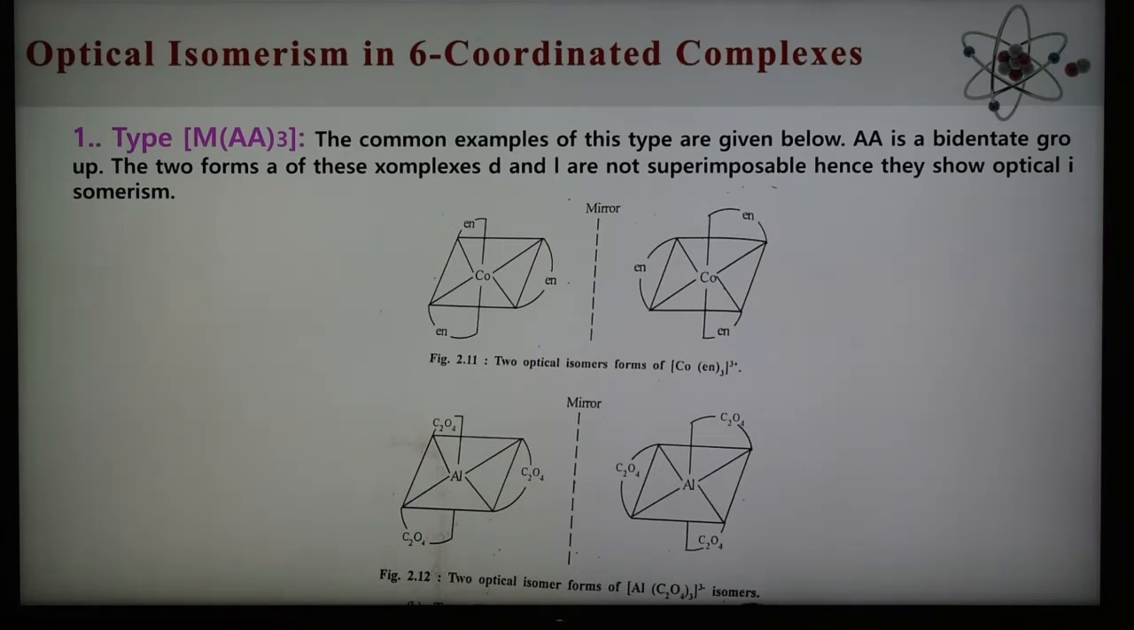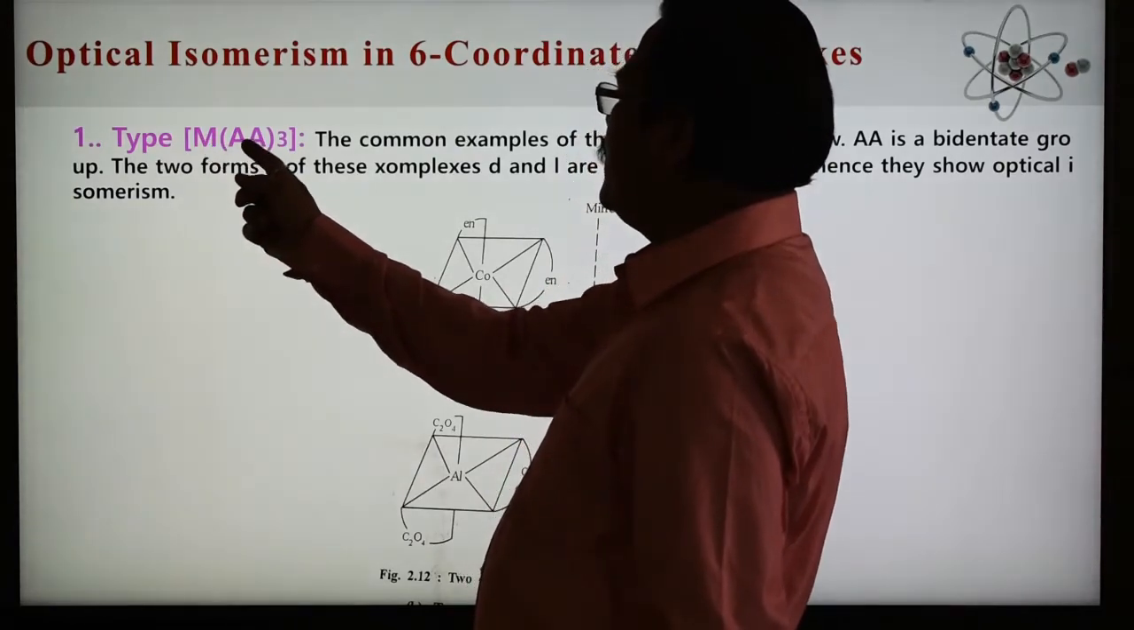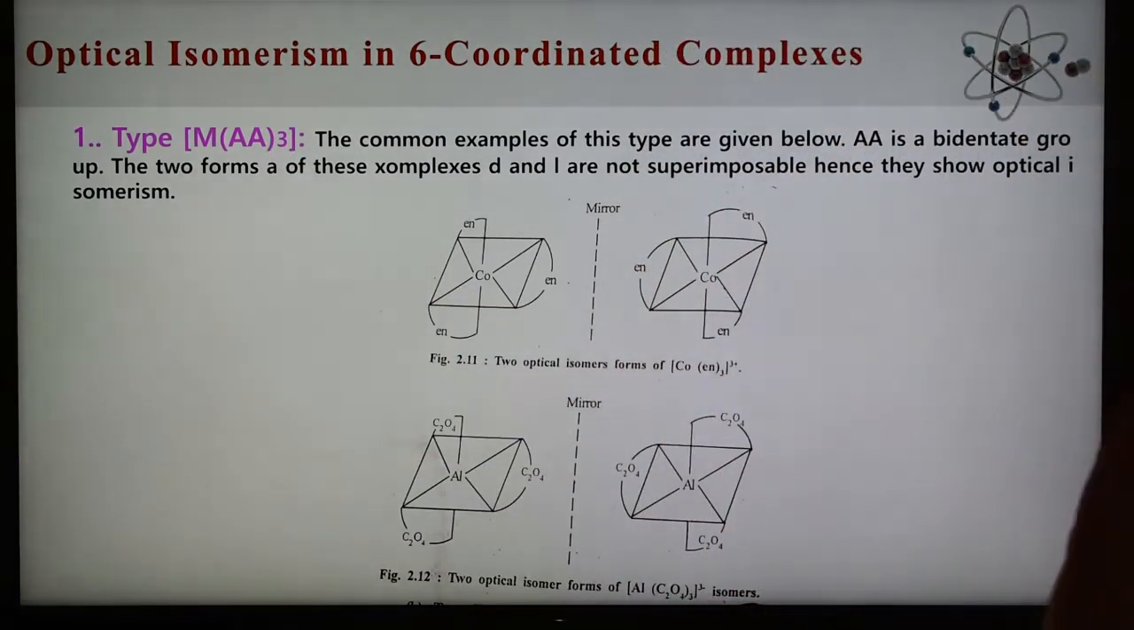So optical isomerism is observed in 6 coordinated complexes, and different types are there. In the case of 6 coordinated complexes, the geometry is generally octahedral. This geometry can give a large number of optical isomers, and there are important types of these 6 coordinated complexes. Type 1 is shown here. This is type 1, M for the metal atom or metal ion. This capital AA indicates the bidentate ligand. So 3 bidentate ligands are there.